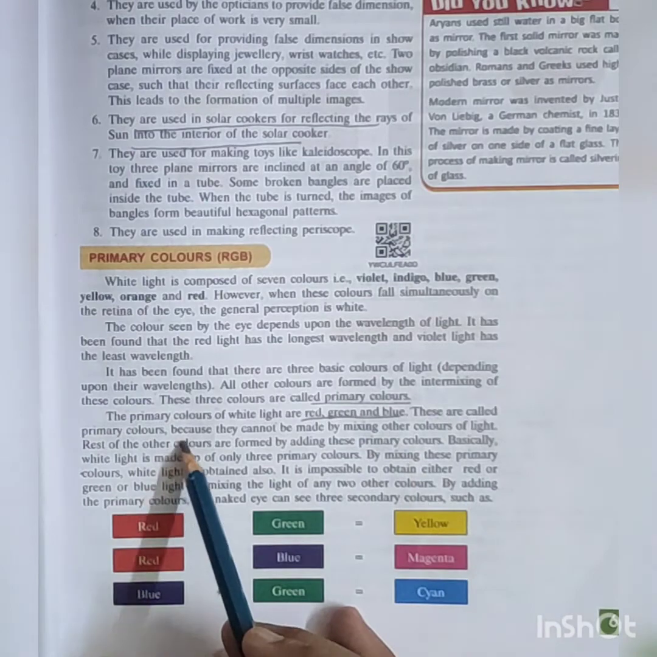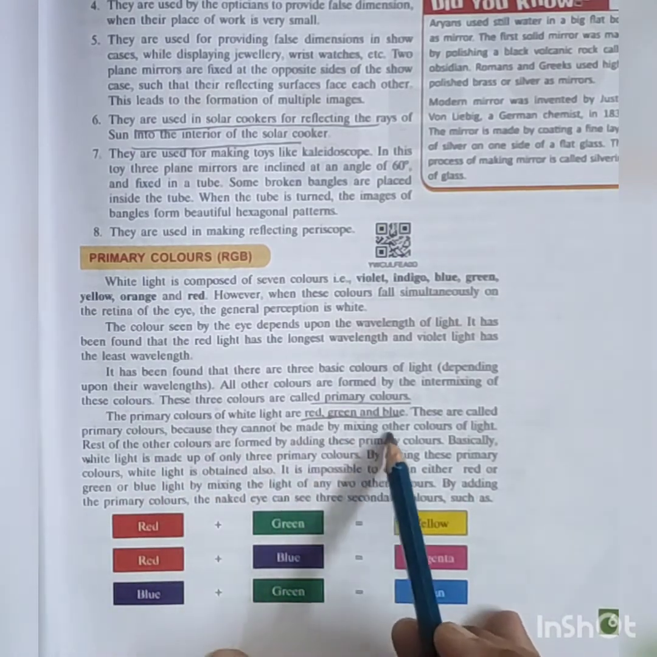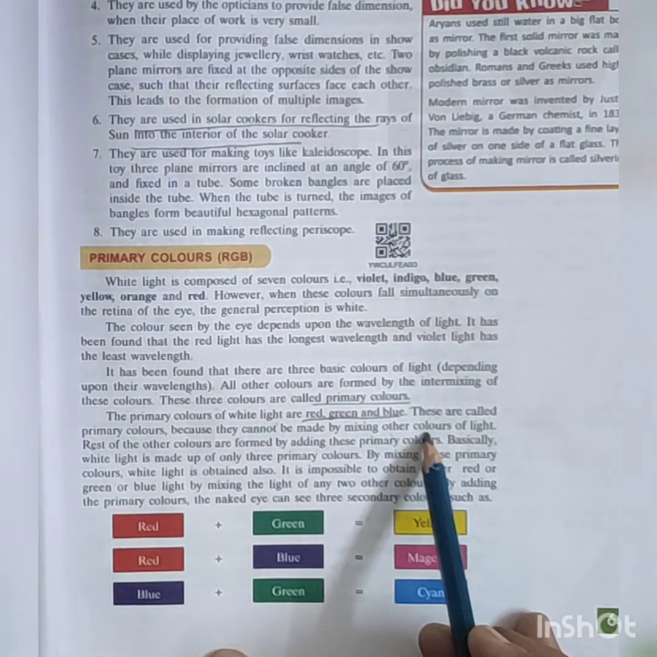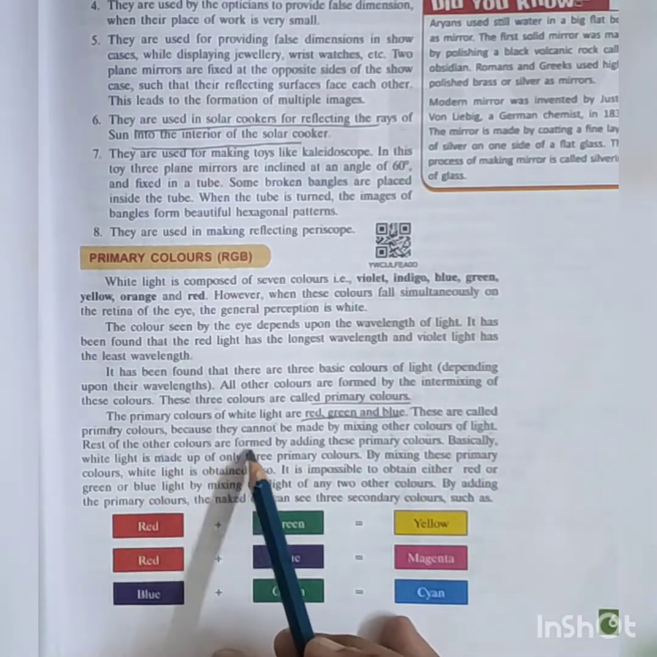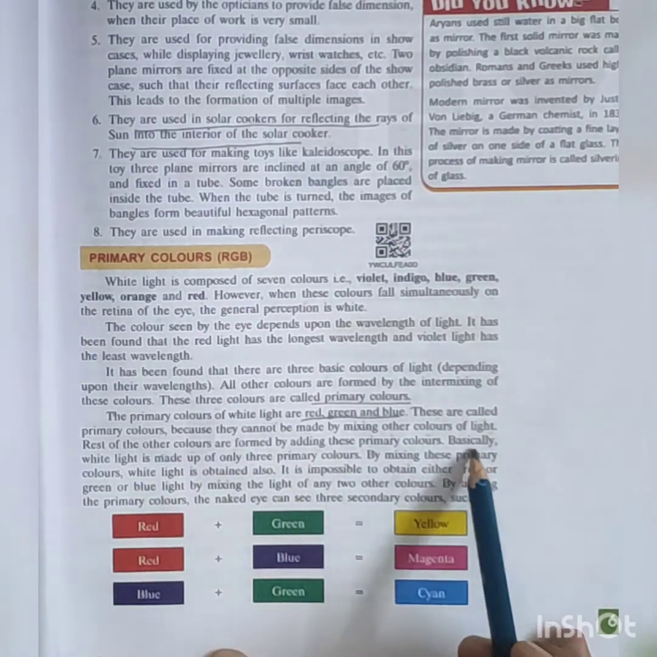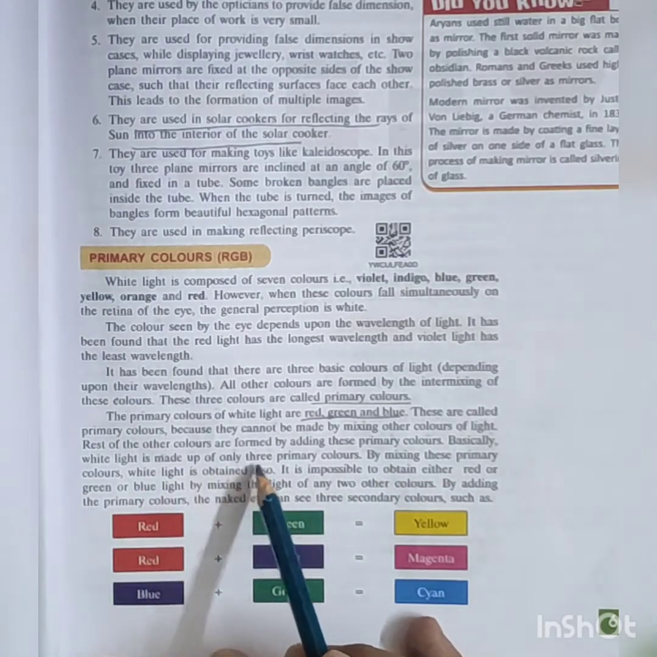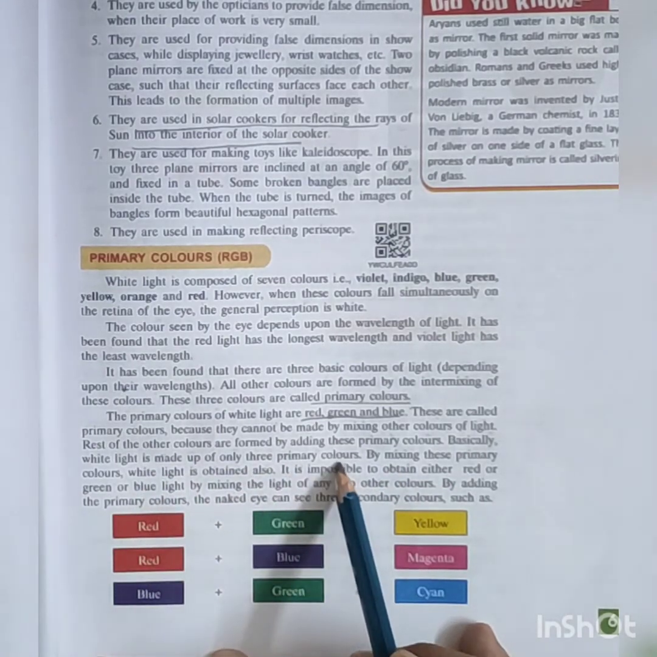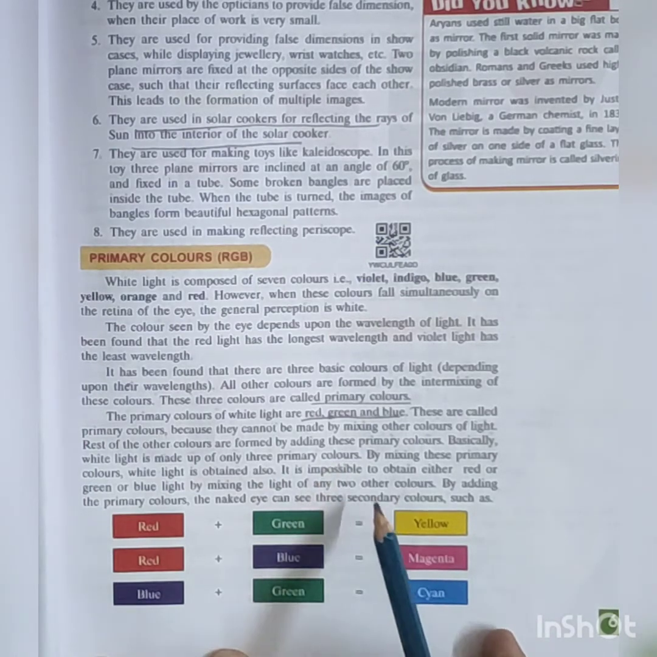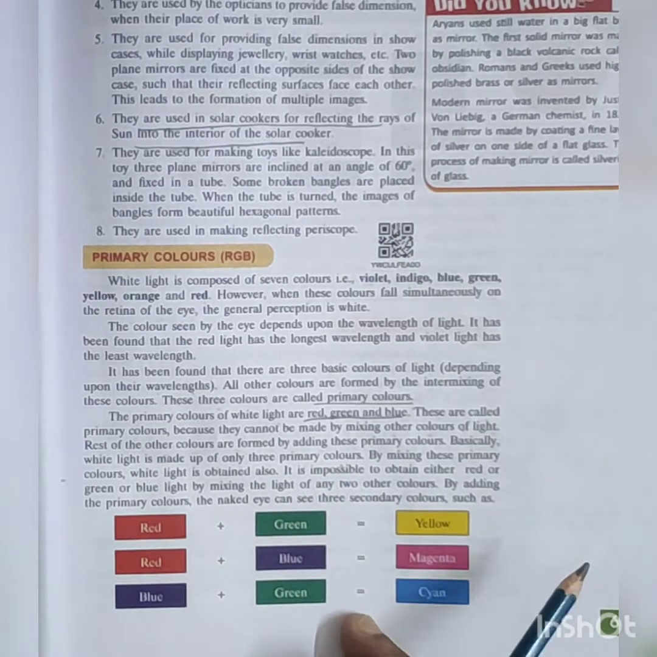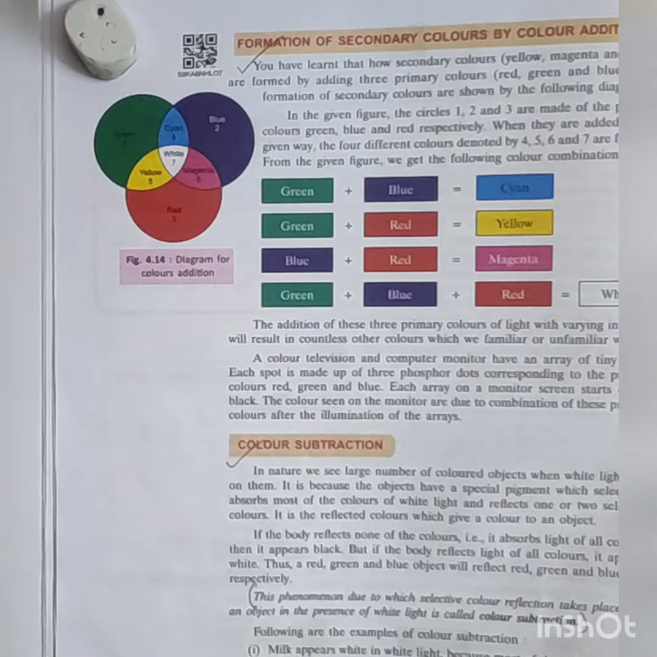These are called primary colors because they cannot be made by mixing other colors of light. The rest of the other colors are formed by adding these primary colors. Basically, white light is made up of only 3 primary colors, that is RGB: red, green, blue.